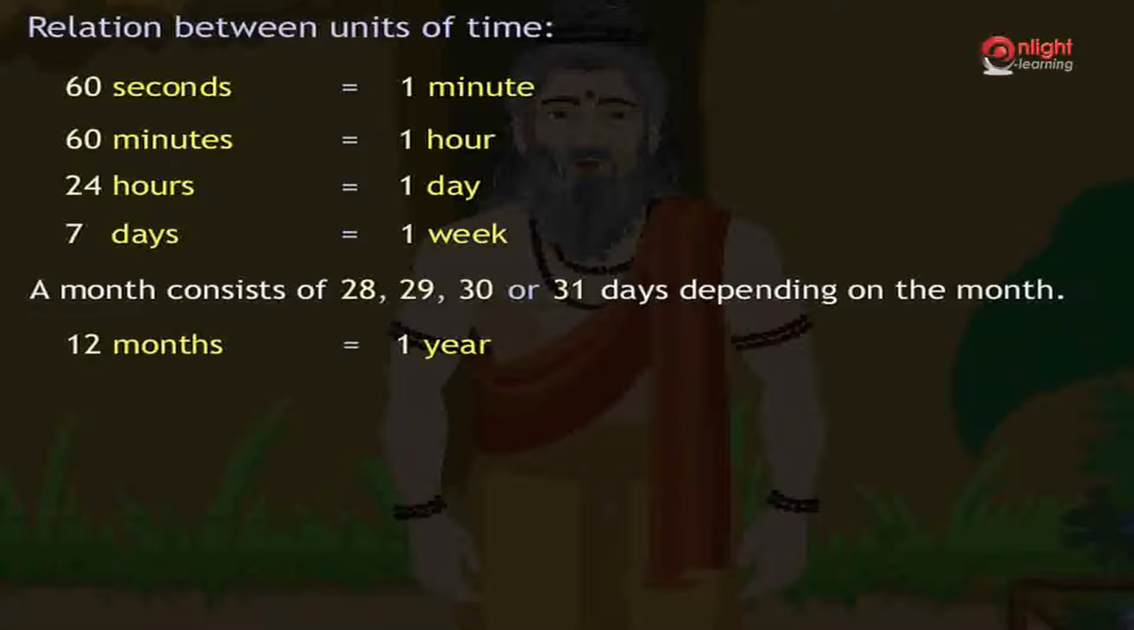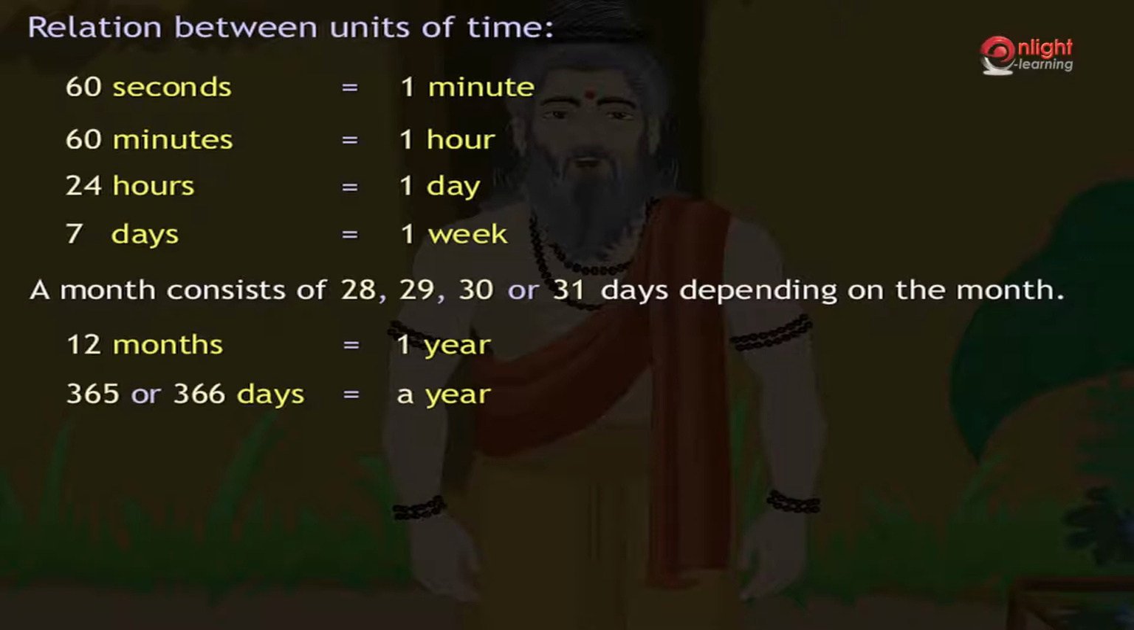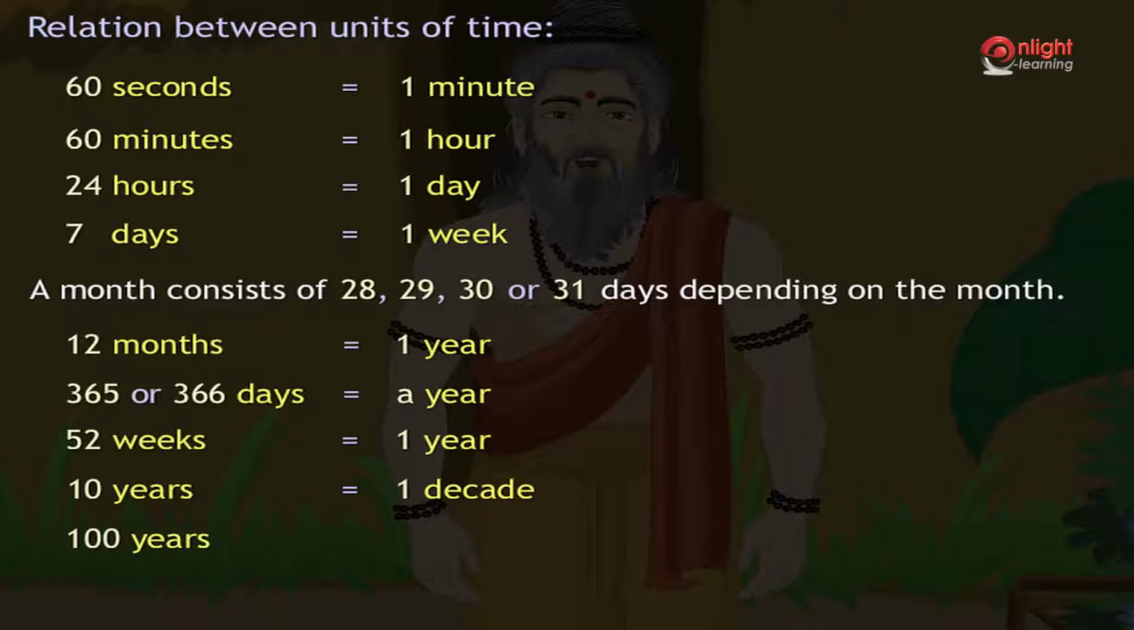Also, a year consists of 365 or 366 days. Hence, 365 or 366 days is equal to a year. Also, a year consists of 52 weeks. Hence, 52 weeks equal to 1 year. Also, 10 years make a decade. That is, 10 years equal to 1 decade. 100 years equals a century and 1000 years equal a millennium.